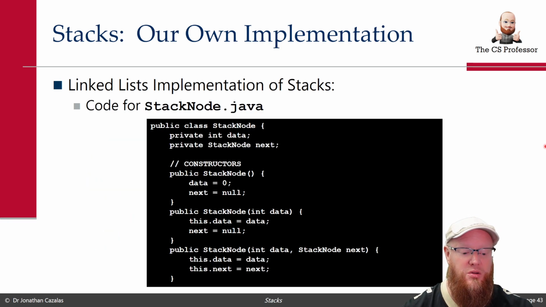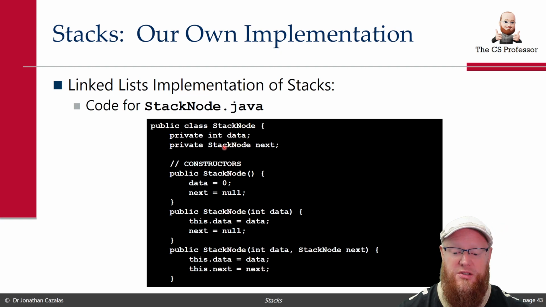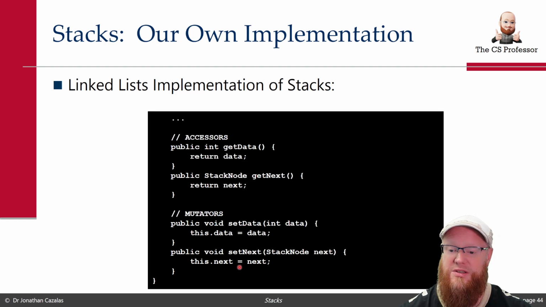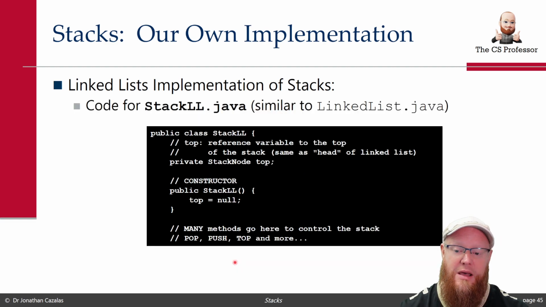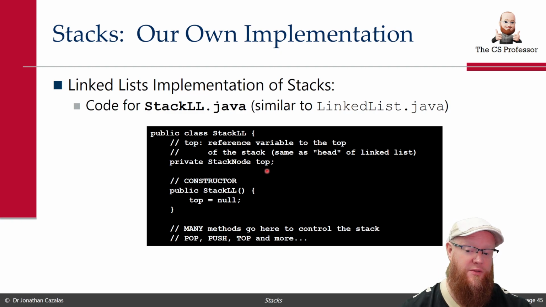Here is your stacknode.java class. It should look like the LL node. You got a data, you got a next. Instead of being called LL node, it's called stack node. Here's your constructors as we have previously seen. Here are the getters and the setters, the accessors and mutators. Here is the stackll.java, which is like linkedlist.java. Instead of a variable called head, we now have a variable called top. Pretty straightforward, right?